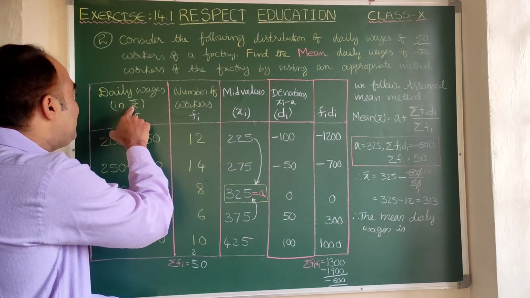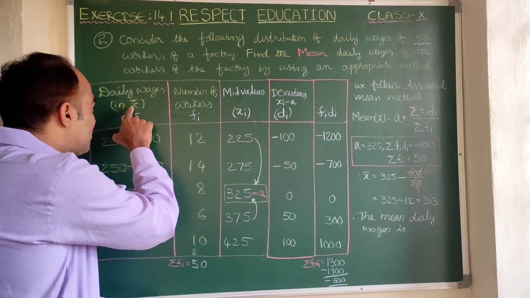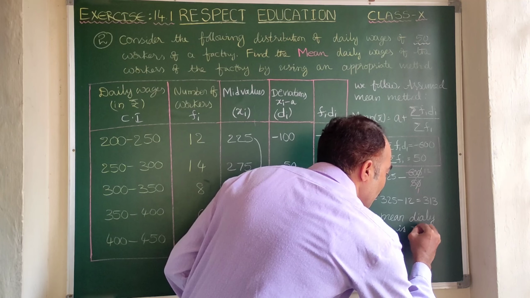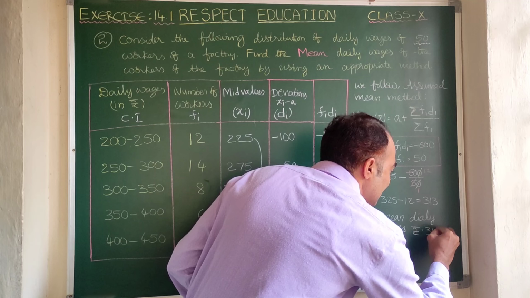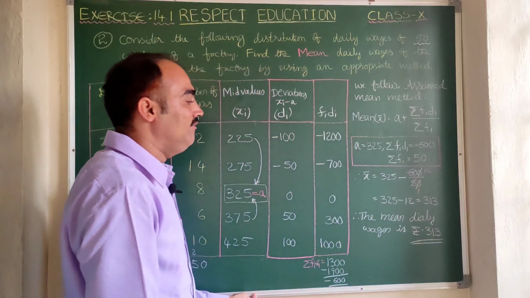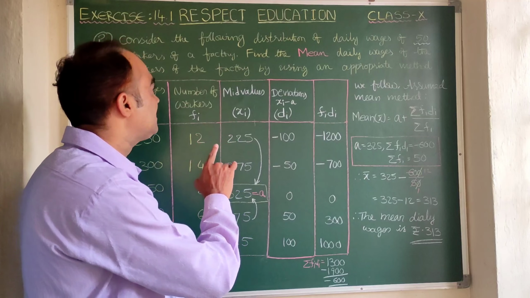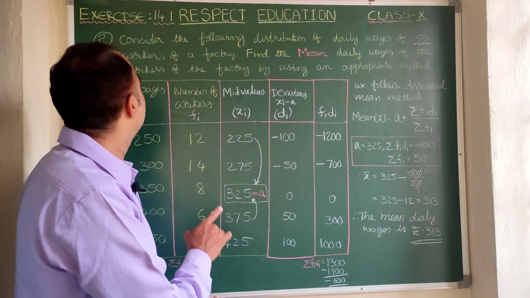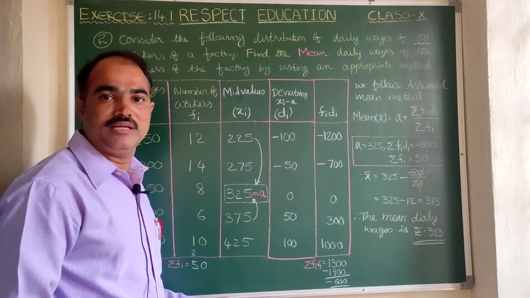Here what is in the units? Rupees is there. That rupees should be mentioned here. Rupees 313. So 313 rupees is the mean daily wage of the workers of the particular factory. Is it clear? So with this, problem number 2 gets completed.